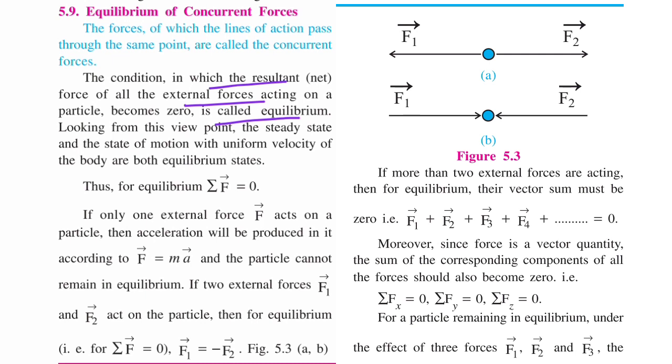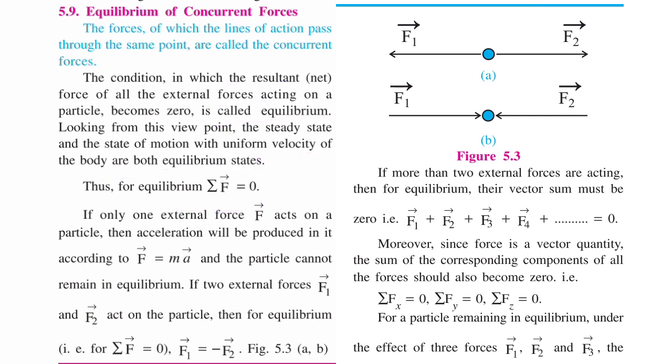Looking from this viewpoint, the steady state and the state of motion with uniform velocity of the body are both equilibrium states. Thus, for the equilibrium state, the summation of force is equal to 0.